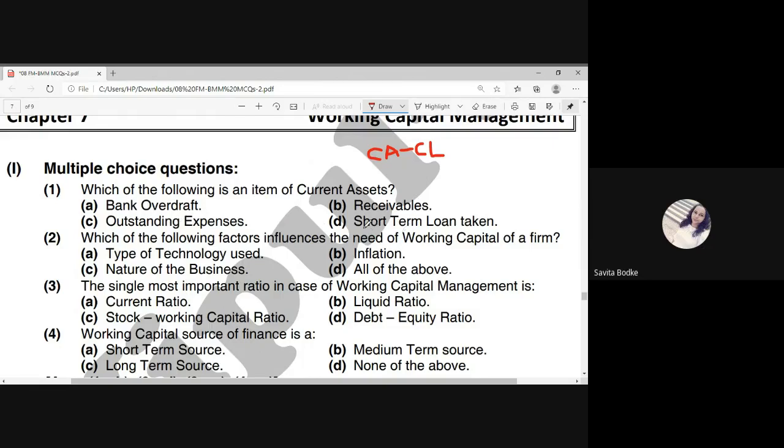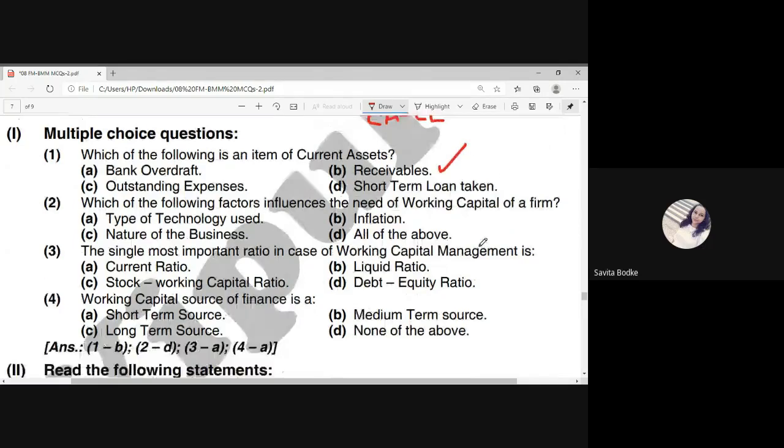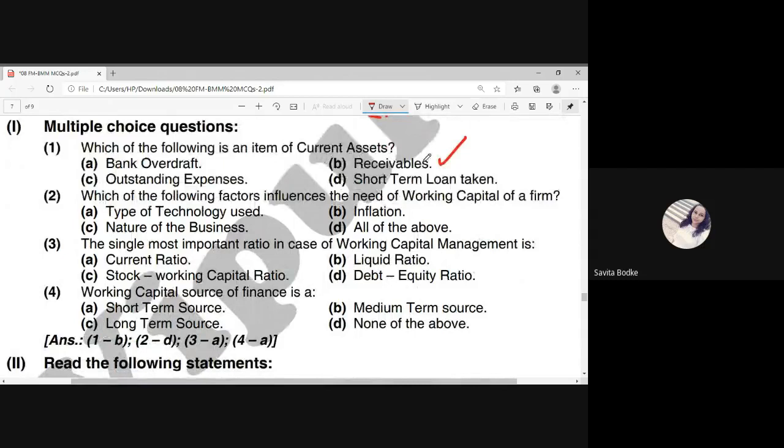Your short-term loan taken is also the current liability, but the receivable, that is your asset, and that is the short-term asset. That's why it is the current asset. Now the next one is, which of the following factors influences the need of the working capital of the firm. Now, what is the working capital? Working capital means the capital which is required by the business to conduct the day-to-day activities of your normal business.